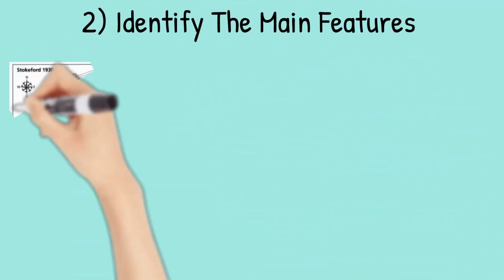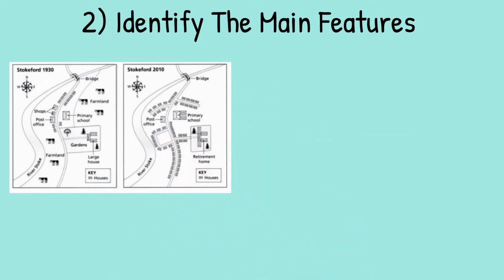So what information is contained in our maps? Here they are again. There are a number of different features we could select such as the loss of the shops, the disappearance of farmland, the enlargement of the school and the development of the large house into a retirement home.